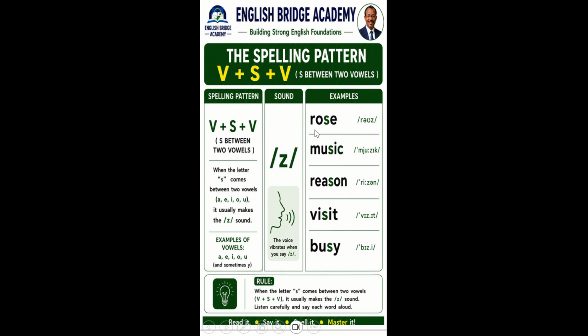In rose, the letter S is located between two vowels. In music, the letter S is located between two vowels. In reason, the letter S is located between two vowels. And so it is in visit and busy. So when the letter S comes between two vowels, it usually makes the Z sound.